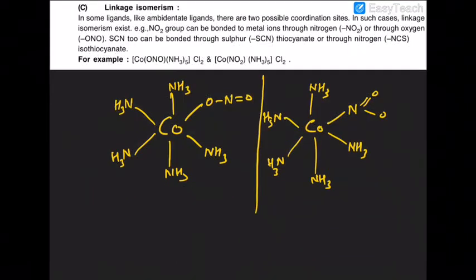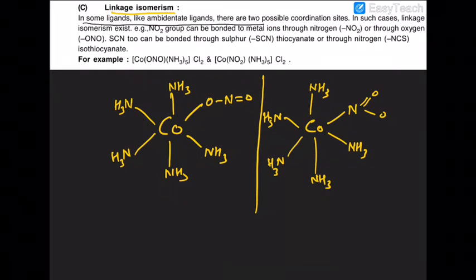Now next you have linkage isomerism. Now what is linkage isomerism? In case of linkage isomerism, there are ligands which are ambidentate ligands, in which two different atoms can coordinate, but only one will coordinate.